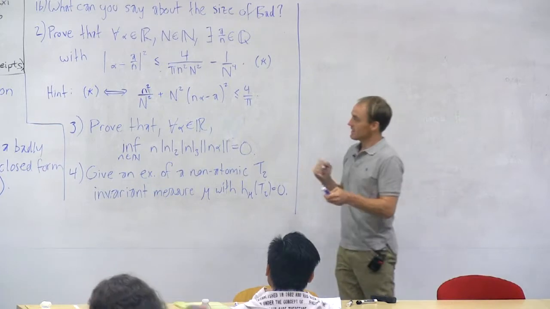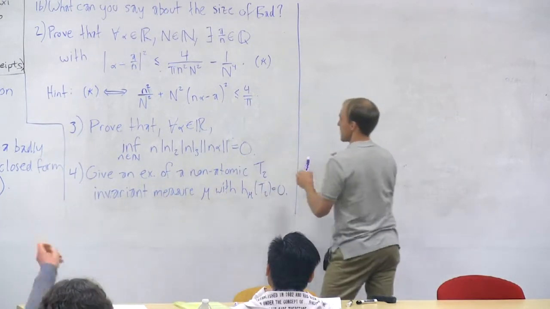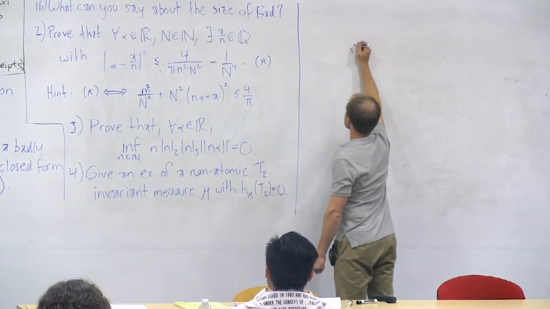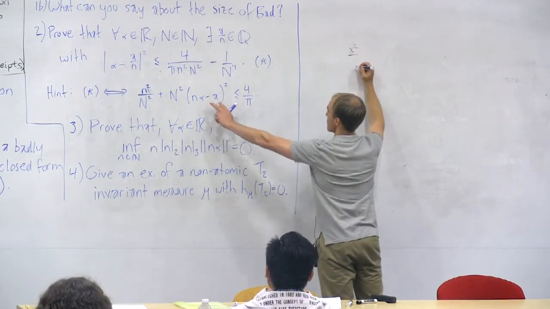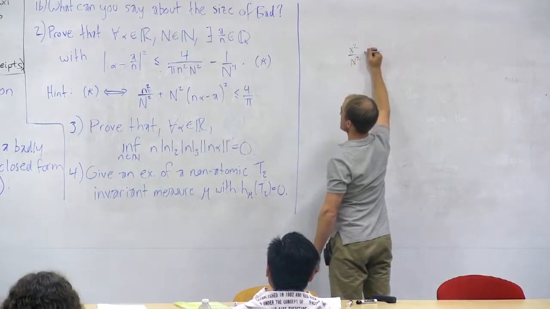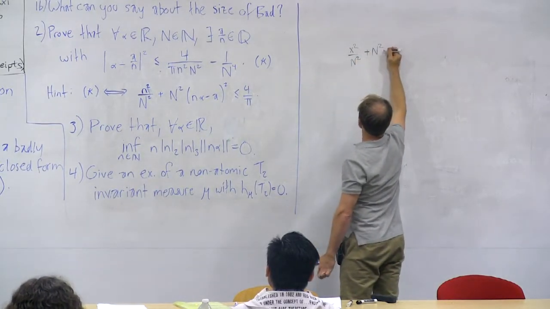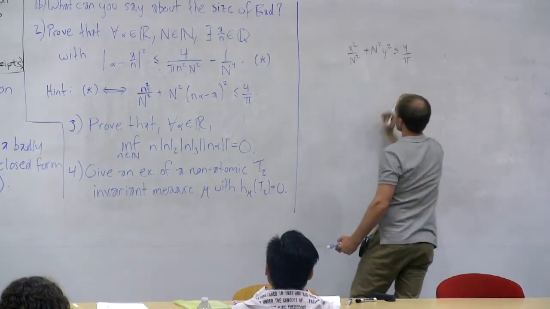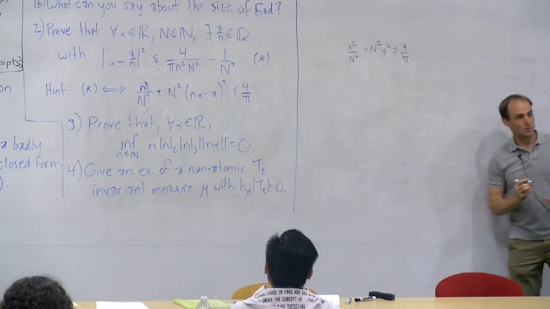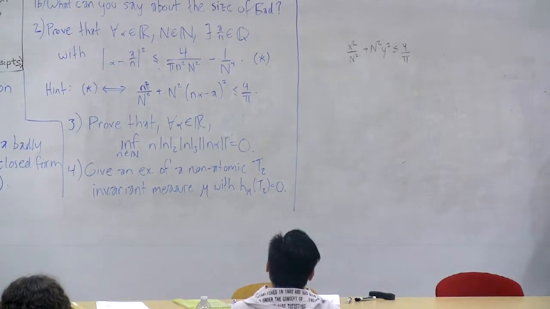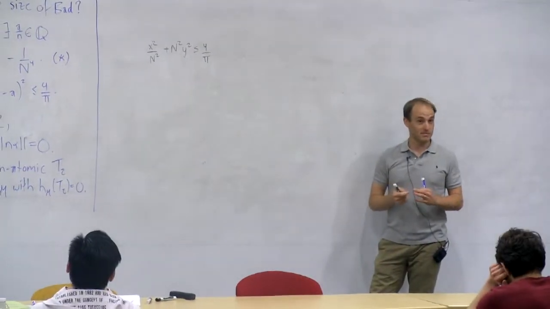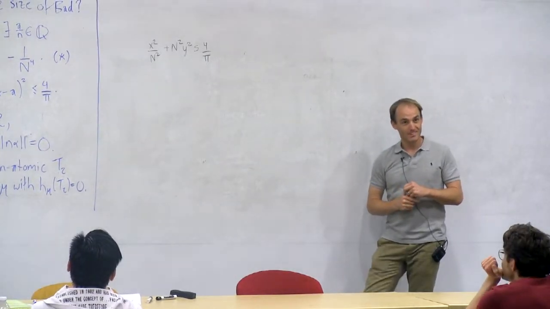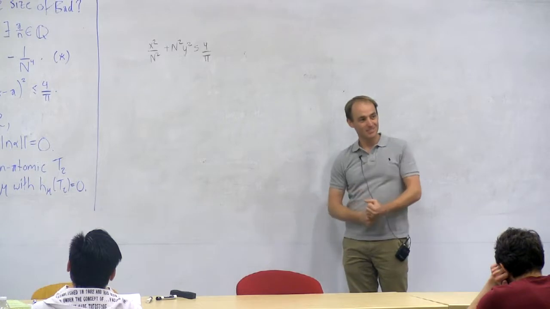Now here's the second hint for this problem. If you look at this inequality, if you think about little n as being x, and if you think about this quantity as being y, then this inequality is the same as x squared over N squared plus N squared times y squared less than or equal to 4 over pi. Okay? So what does the collection of all (x, y) that satisfy that look like? It's an ellipse in R2. The volume of the ellipse is 4. So what do you think?